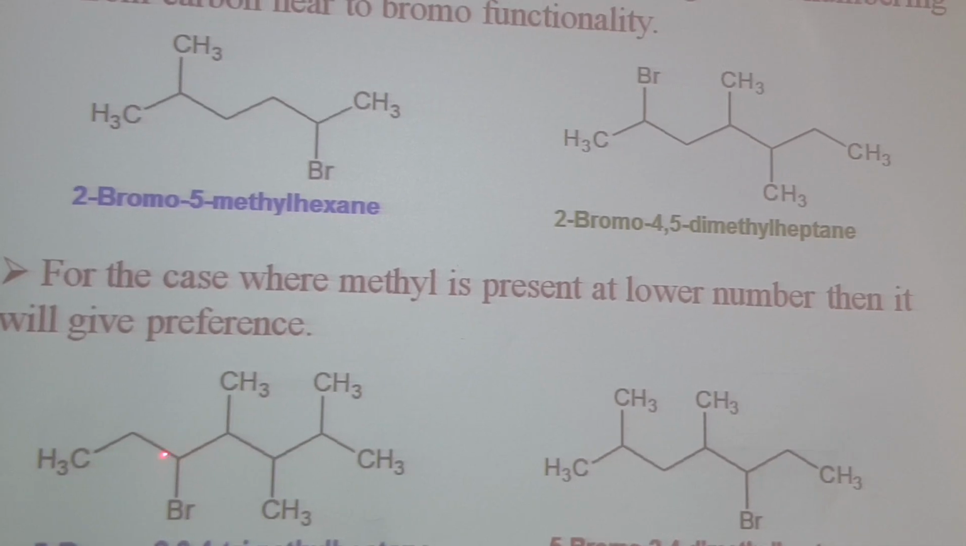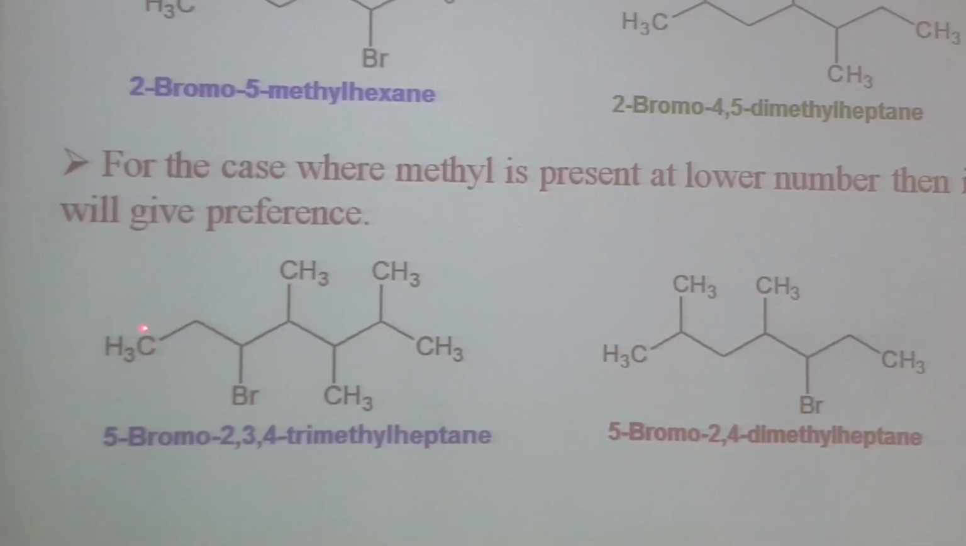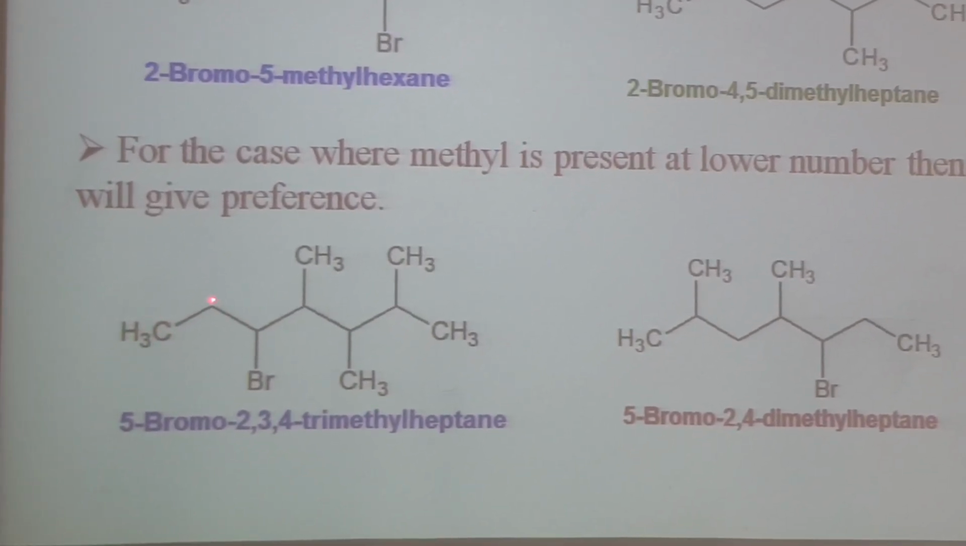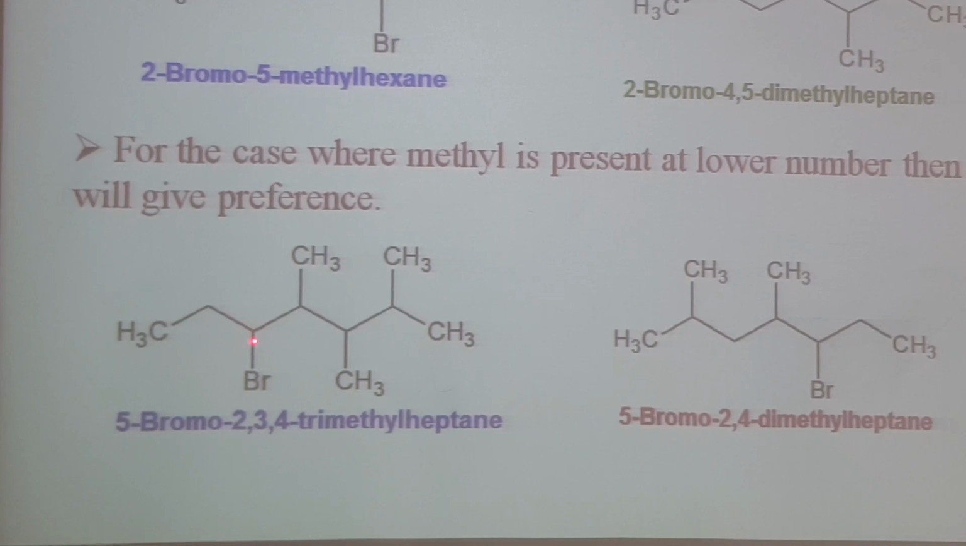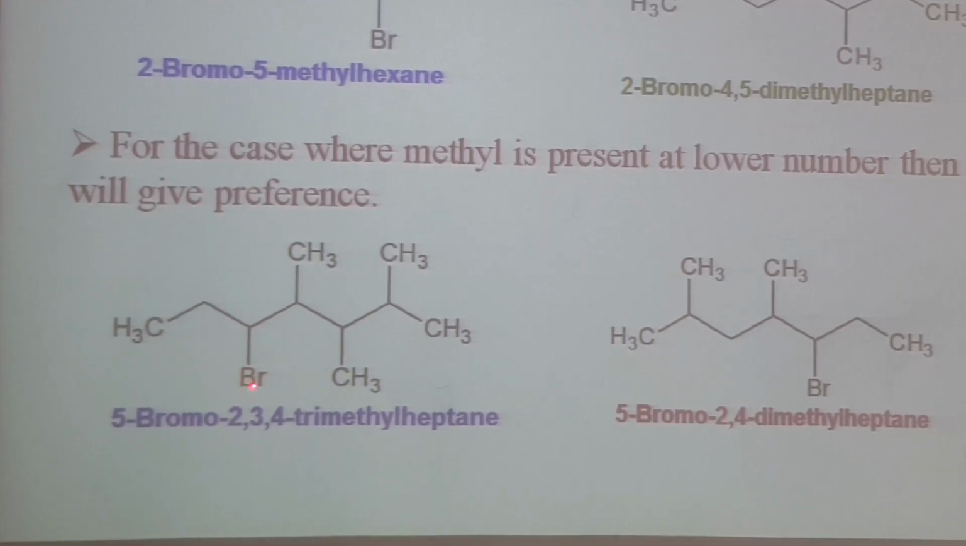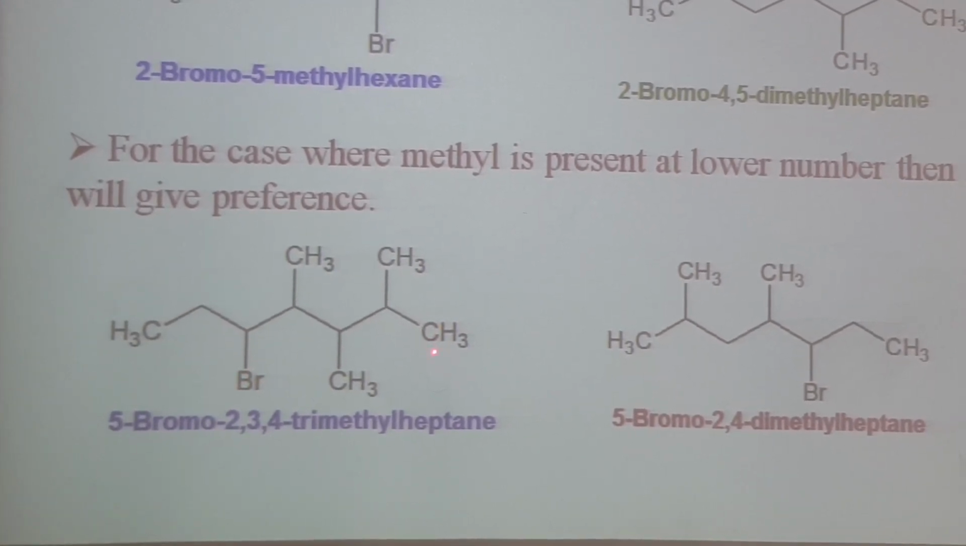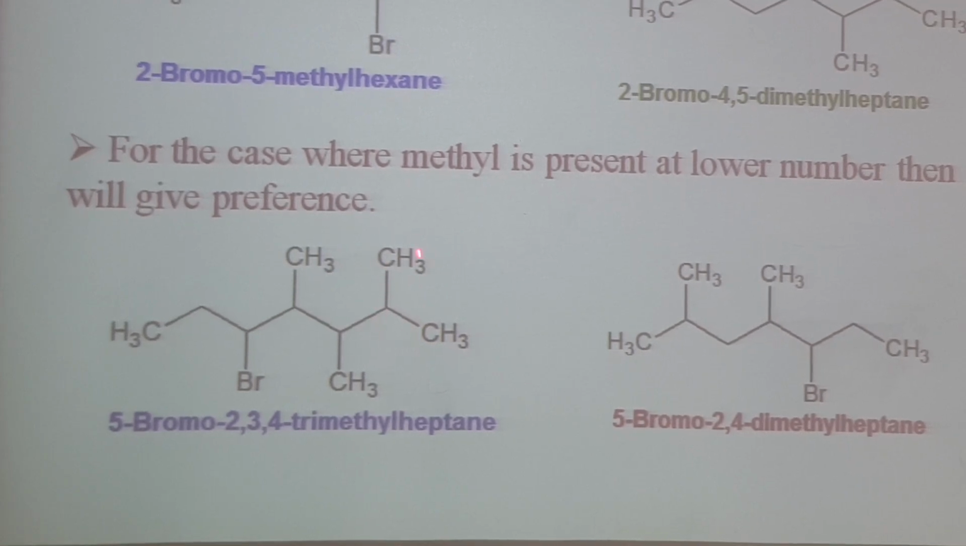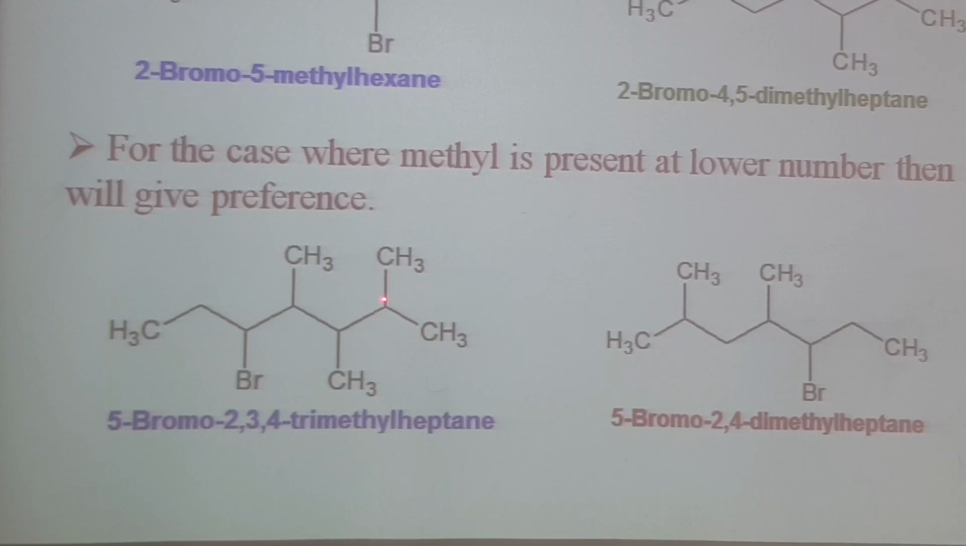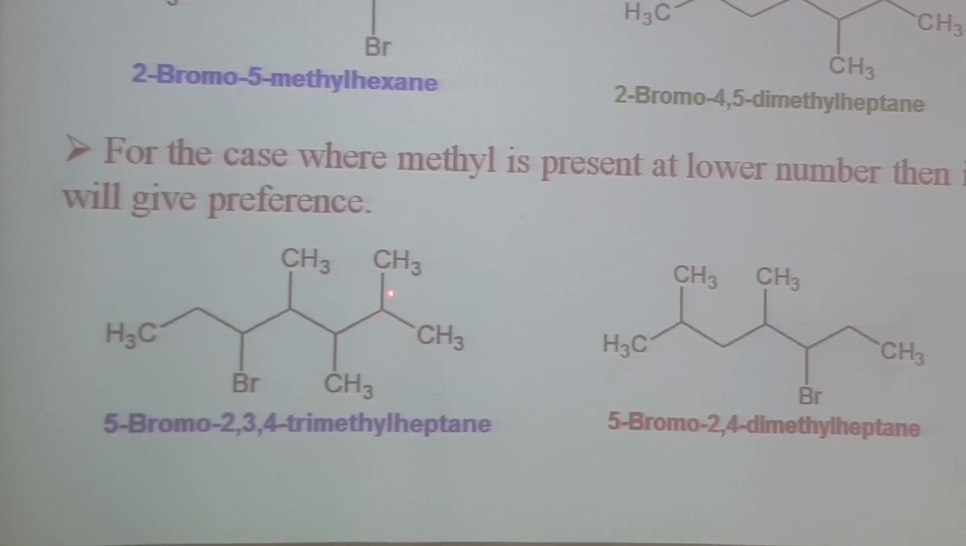So here we can see that if we start moving from this carbon 1, 2, 3, bromo is present at carbon number 3. On the other hand, if we start moving from this carbon 1, 2, then methyl is near to this carbon, so it gives a lower number. So that's why we prefer this numbering which will give lower numbers.